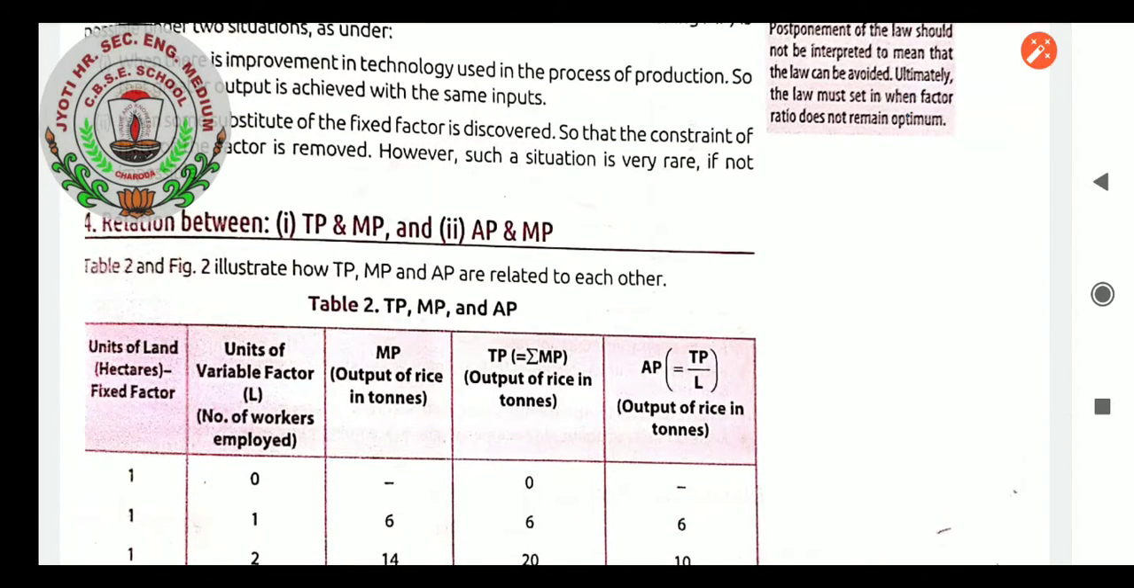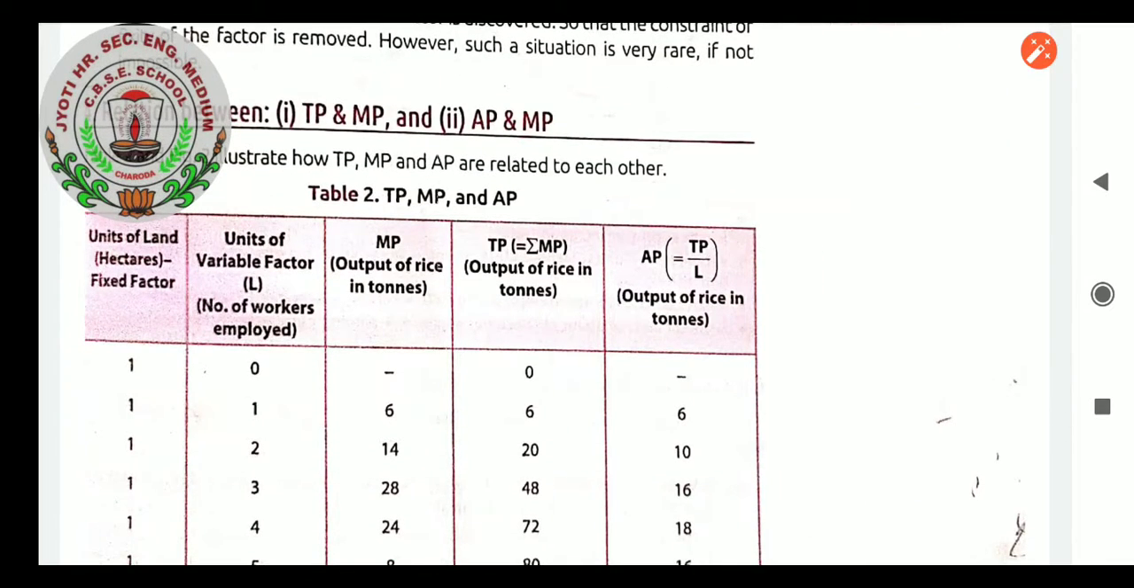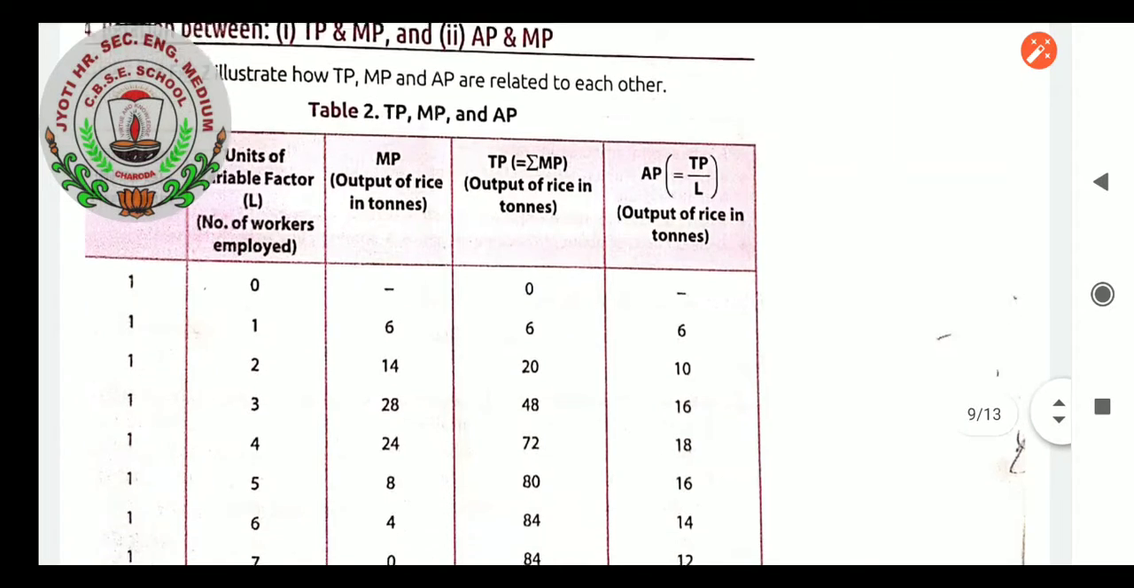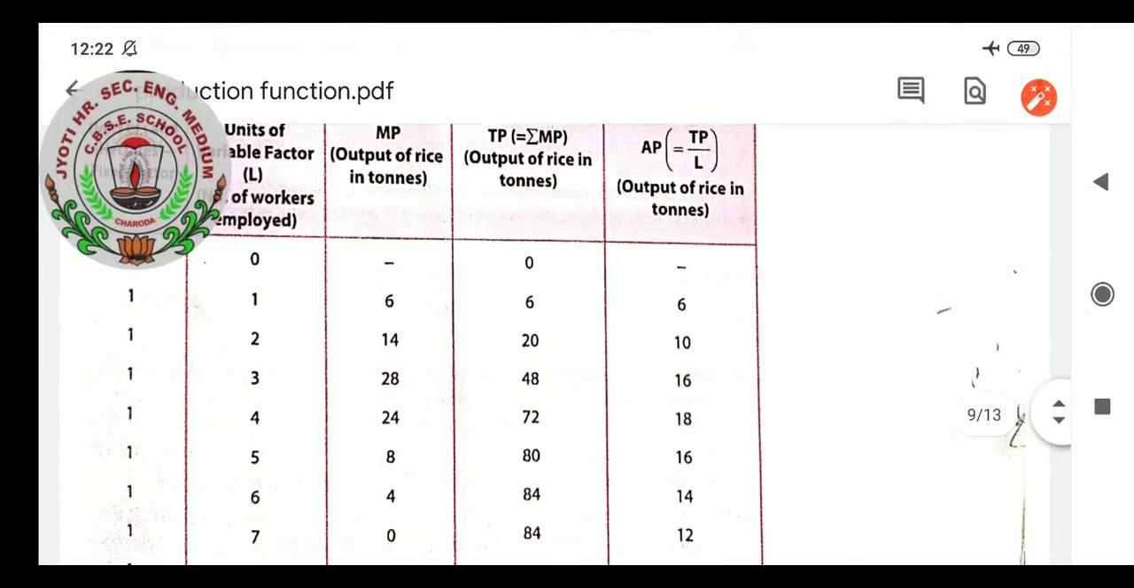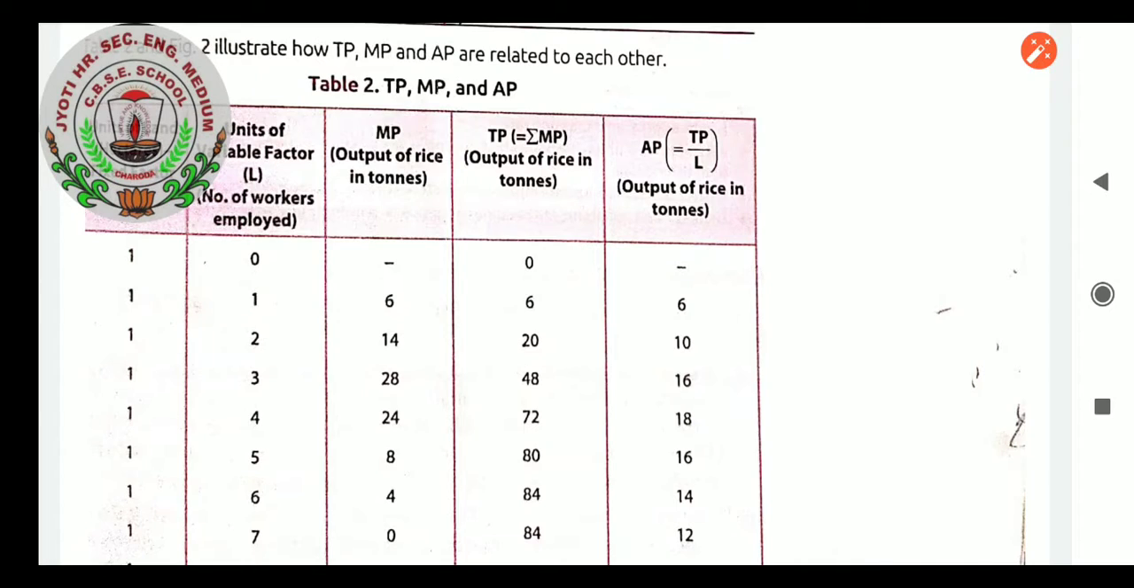Relationship between TP and MP, and AP and MP. Total product, marginal product and average product are related to each other. Units of land, hectares, is the fixed factor. Units of variable factor, L, is the number of workers employed. You can see this table, students, for today's class. What you are seeing there, the fixed factor is land, which is fixed at 1 unit. Units of the variable factor, workers, have been increasing by 1 unit each time, as the law of variable proportion states that 1 more unit will be added to the variable factor. It is just a theory.